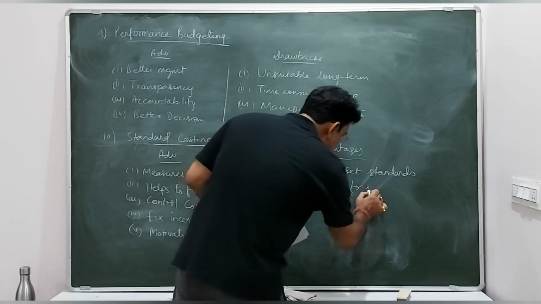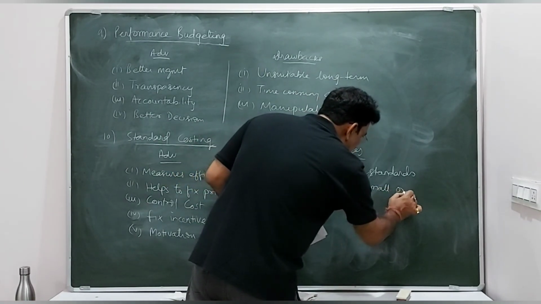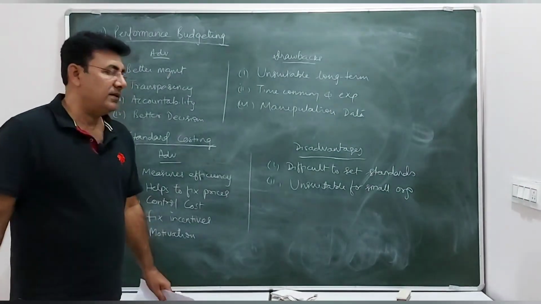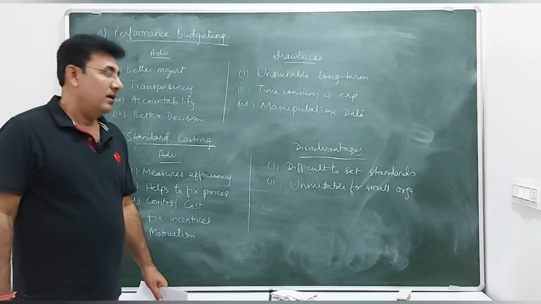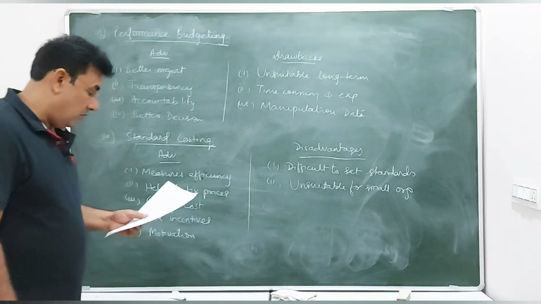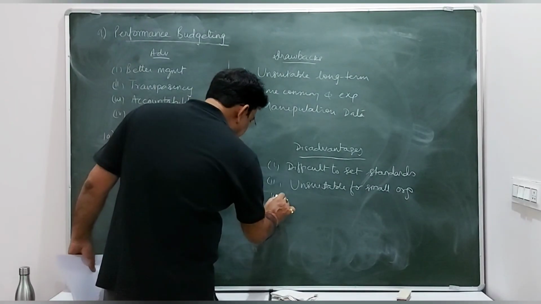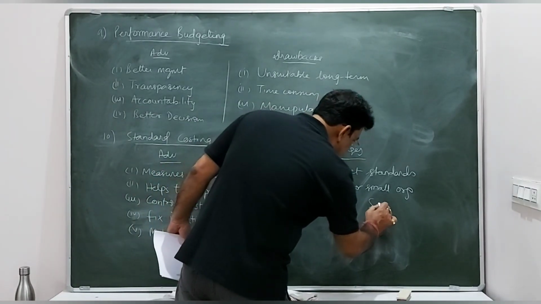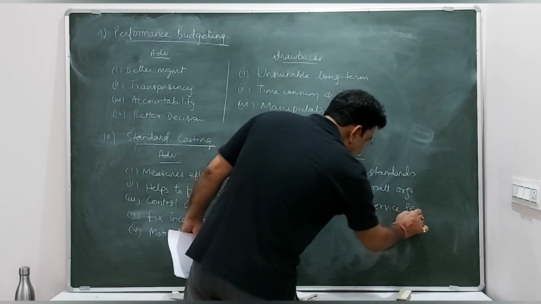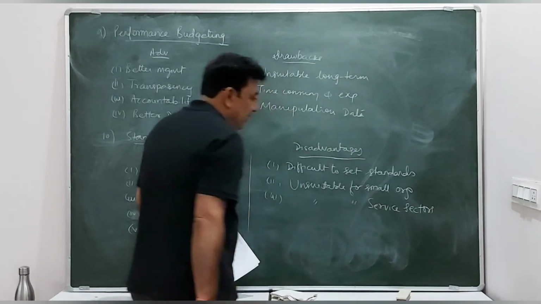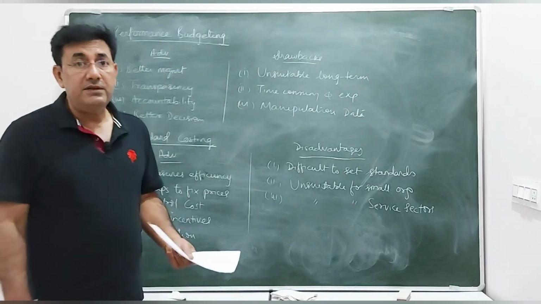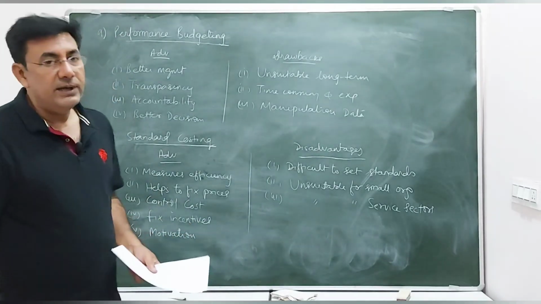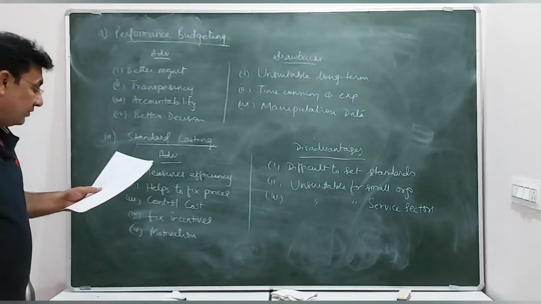The second one is it is unsuitable for small organizations, small business enterprises, because they just can't afford to have this standard costing in their enterprises. And this type of costing is unsuitable for service sectors. As we know कि service sectors, that means selling or producing intangible things which cannot be seen and touched and moved. तो सर्विस सेक्टर में ये एप्लीकेबल है ही नहीं स्टैंडर्ड कॉस्टिंग.